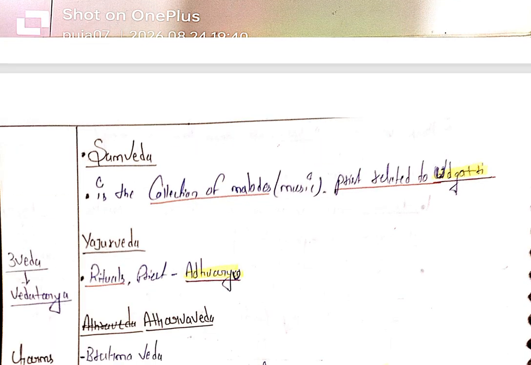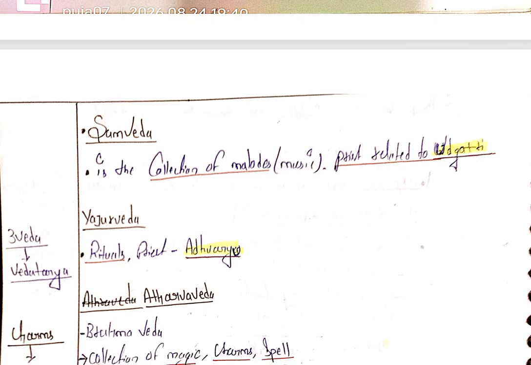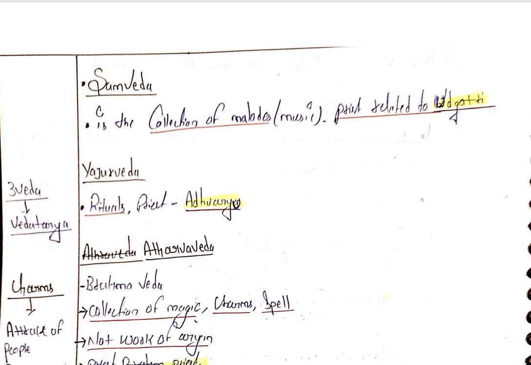Samaveda is a collection of melodies. Collection of melodies means music. Samaveda is totally focused on what type of music is used, how to please the god, how to impress the god, the manner of music, the manner of enjoyment, and that culture. So Samaveda mentions this portion, and its priest was the Udgatri. Yajurveda is totally focused on rituals, how to practice rituals, and its priest was the Adhvaryu.